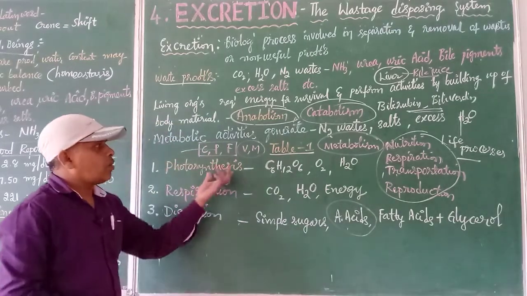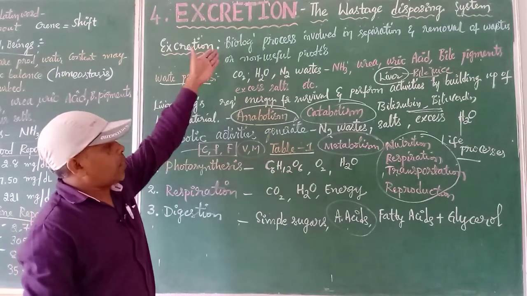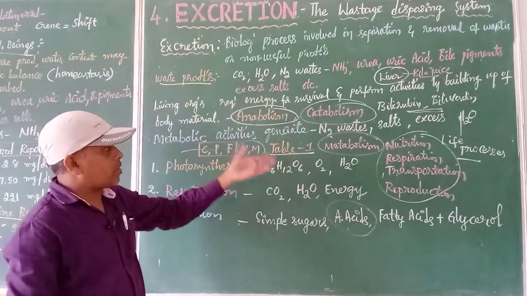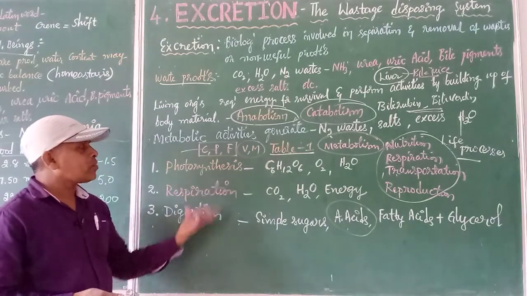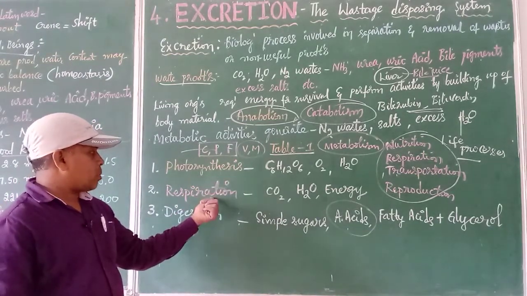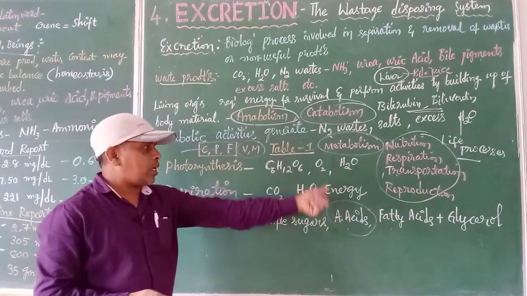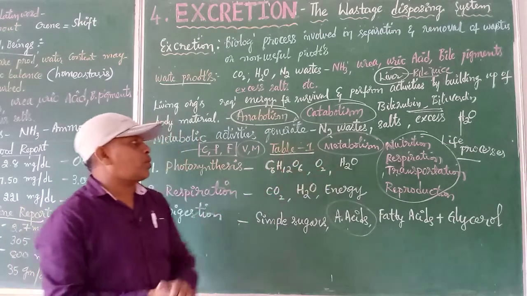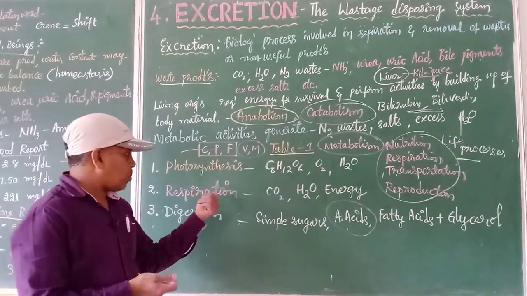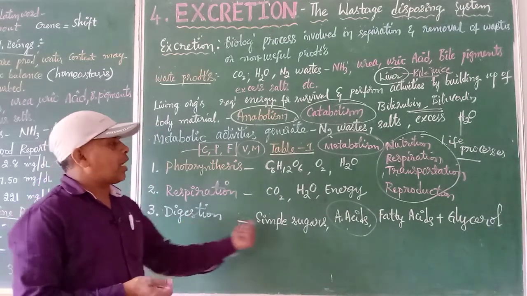Now moving on, we have Table 1 in our textbook, on the same page as the heading of this lesson. There are three different processes given: photosynthesis, respiration and digestion. The products in the table are blank. Here we need to see what products are produced during photosynthesis, during respiration, and during digestion.